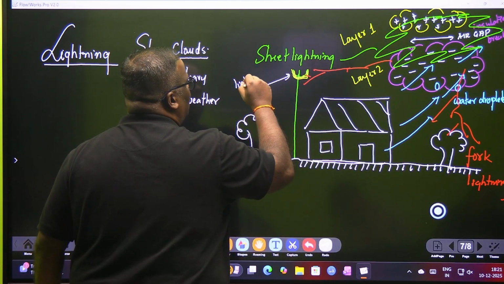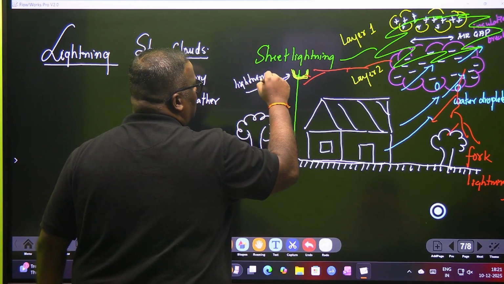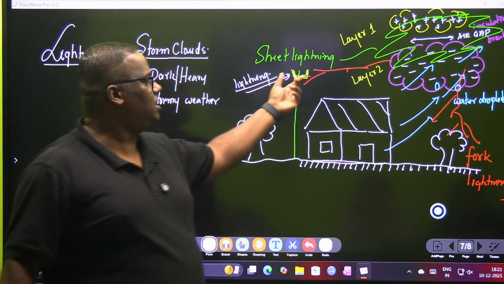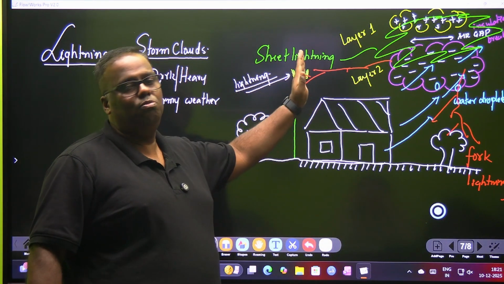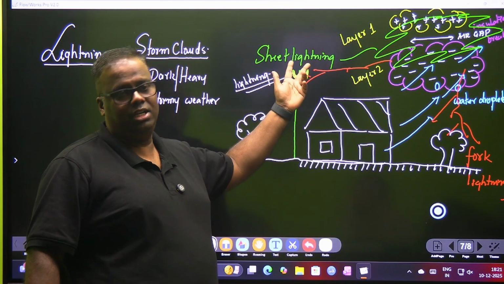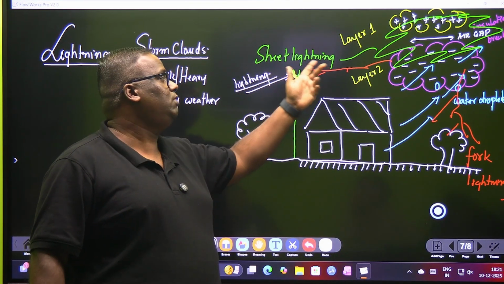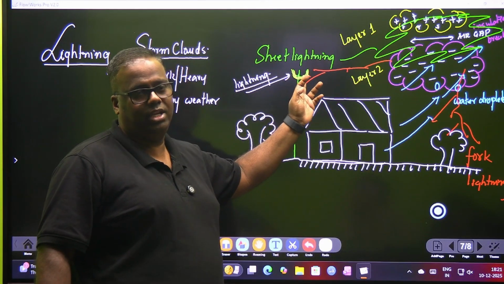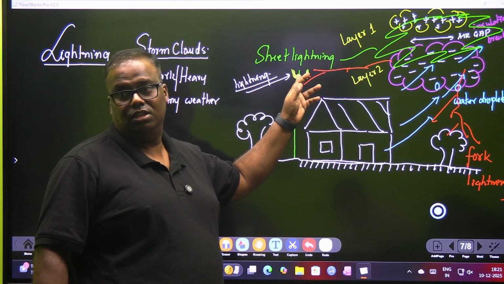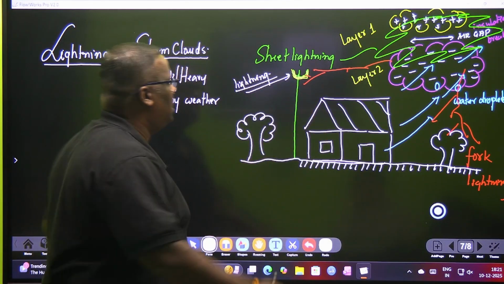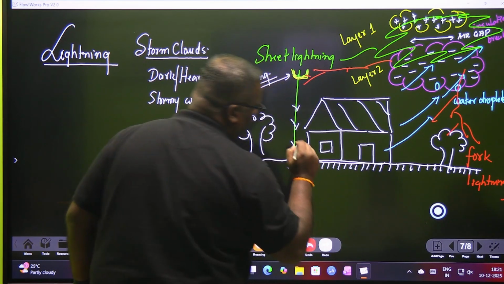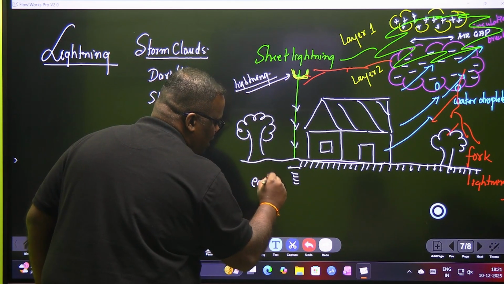There's a question that will come up: what is the use of a lightning conductor? A lightning conductor is a protective arrangement in which a copper conductor is fixed on a long iron pole or copper pole, which is much higher than the building. In the unlikely scenario of a fork lightning striking that area, the lightning will always hit the lightning conductor first. Then it will travel through this to the ground. This process is also known as earthing.